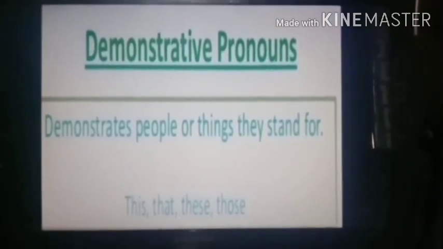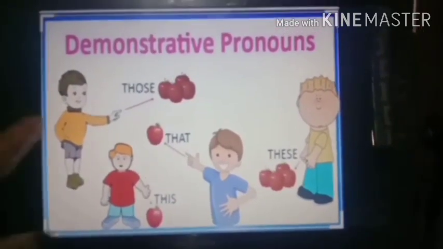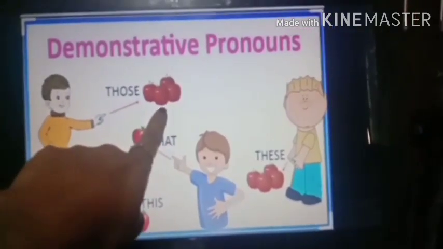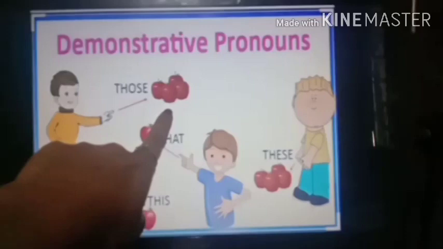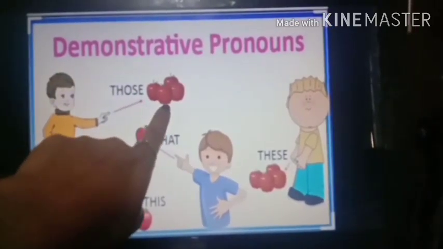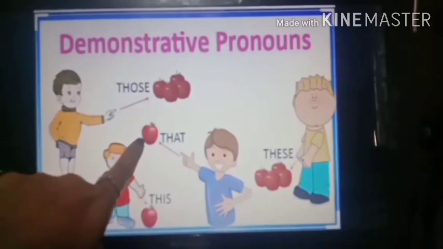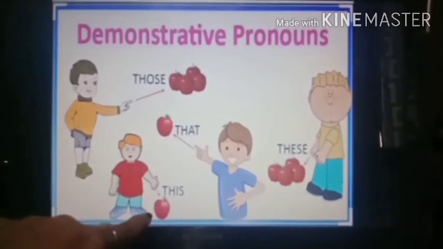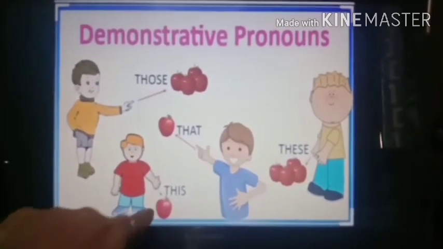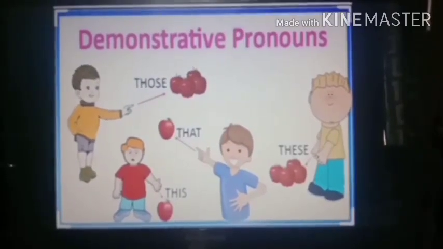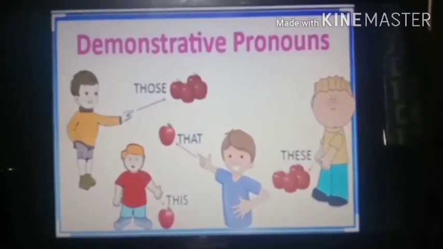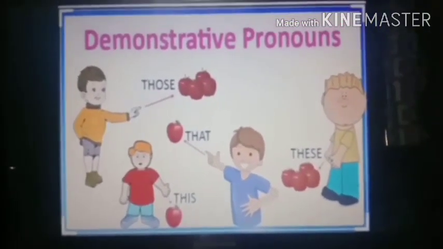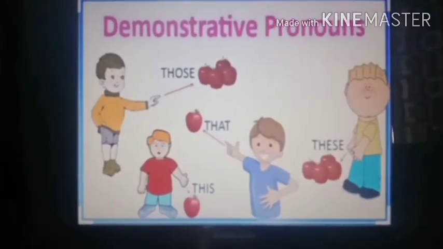Now let's see some examples. You can see, the apples are far away. So which word is used? Those. Okay, when it is far away and if it is plural, those is used. And if it is singular and far, then that is used. If it is near and singular, then this is used. But if it is near and plural, then these is used. This is very simple, okay? So for singular, this and that are used, and for plural, these and those are used. This also you know very nicely, right? Now see.